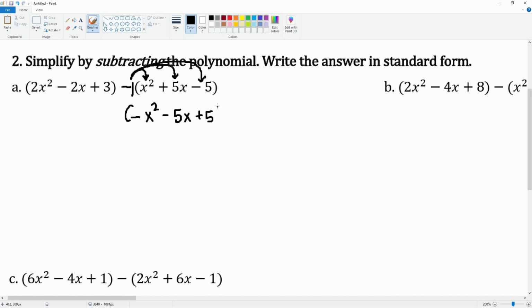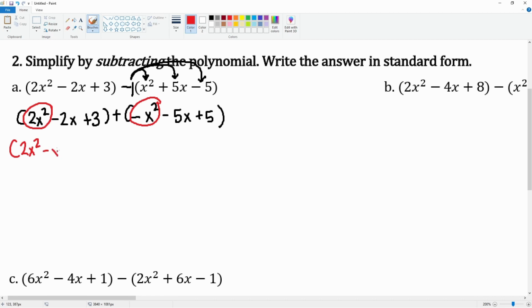Put this into parentheses. Now it becomes an addition problem. Then everything else from the first term comes down: 2x squared minus 2x plus 3. Notice now it looks like a problem that we have done from before. Okay, we distribute to turn it into an addition problem. Now we just combine the terms like normal. Our highest degree is our second degree, so those go together.